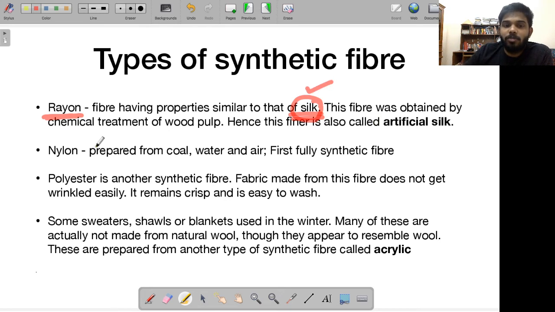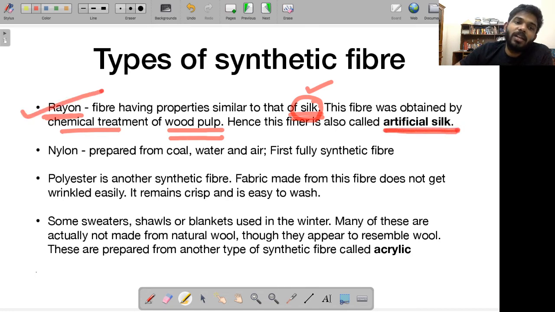This fiber is basically obtained by chemical treatment of wood pulp. You do a chemical treatment of wood pulp, and you basically get this. This is so fine that it is even called artificial silk. So this is your rayon.